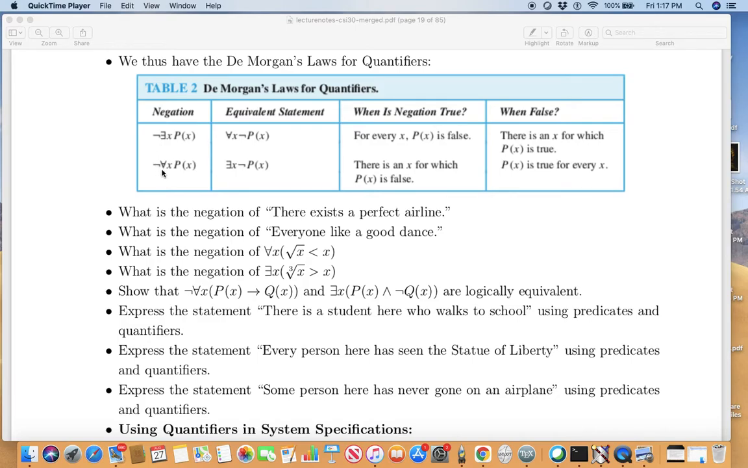Likewise, the negation of for all x, P(x), is actually equivalent to there exists an x such that negation of P(x), or not P(x). So when is this negation true? There is an x for which P(x) is false. When is this negation false? P(x) is true for every x.